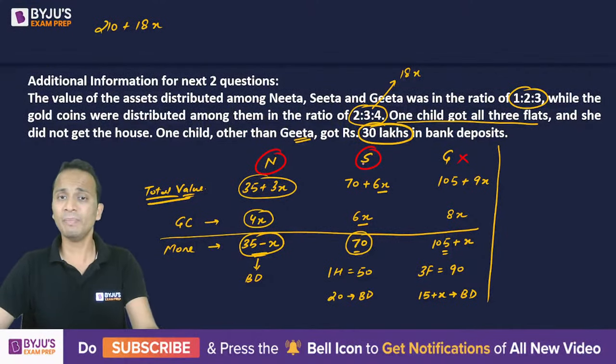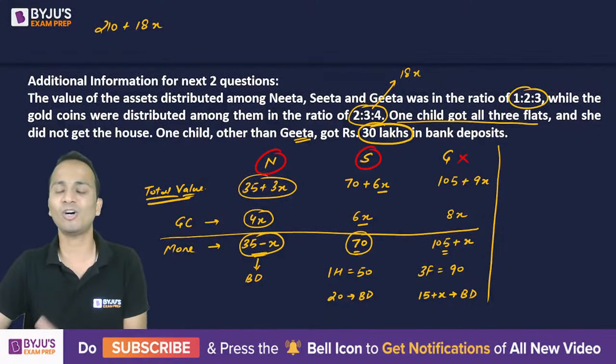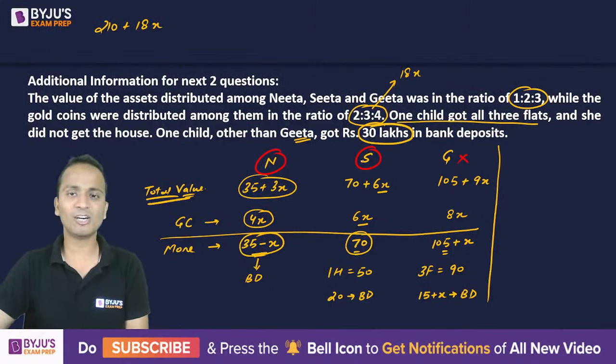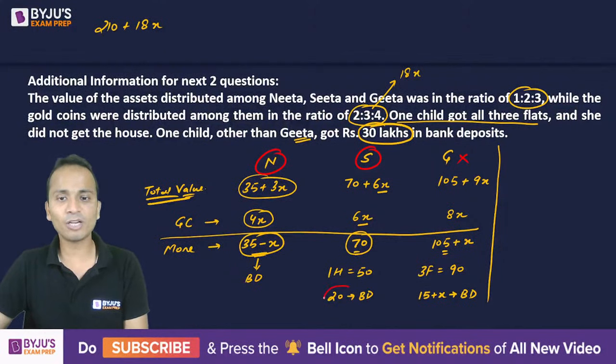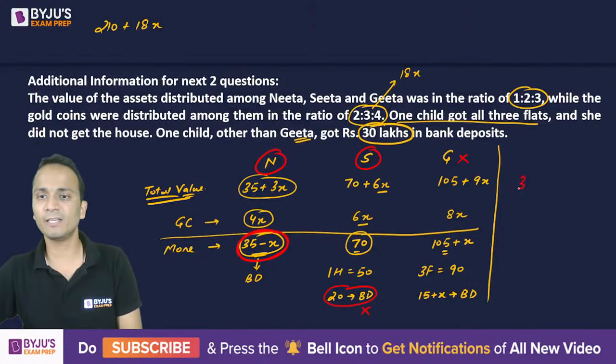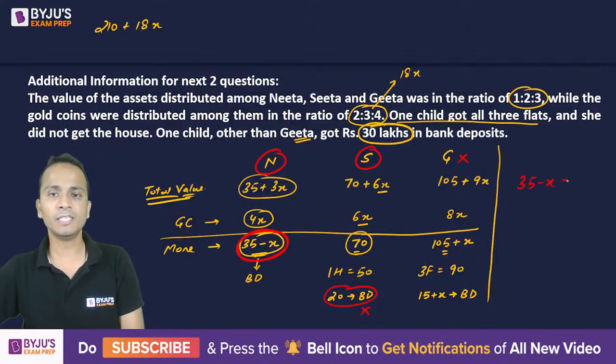And now you can tell me, who is this person among Nita or Sita? So Sita has got 20 lakhs. So it cannot be Sita. So that means it has to be Nita. So that means this value 35 minus x, look at the right hand side of your screen, should be equal to 30 lakhs and we can get the value of x. So the value of x will come out to be 5.